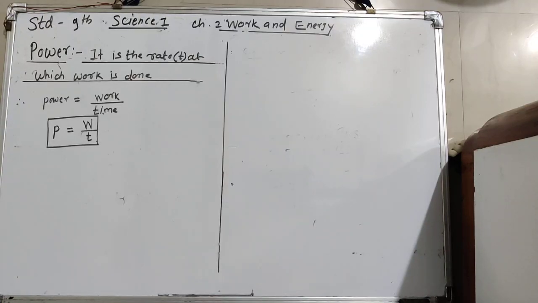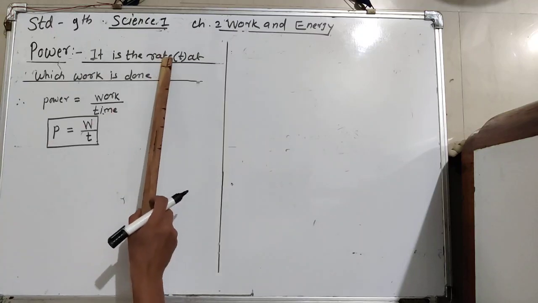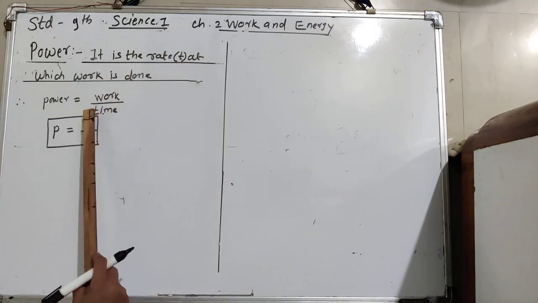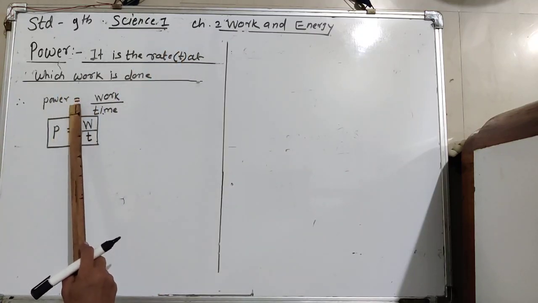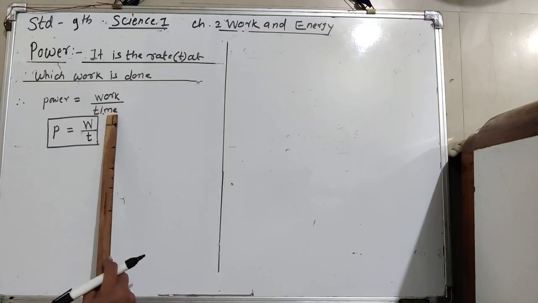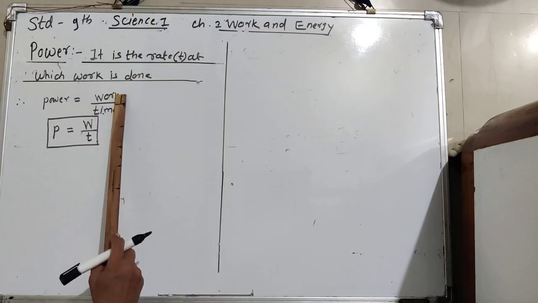I am Pandre teacher. Our subject is Science 1 of Standard 9, and the chapter is the second, Work and Energy. Today we have to study about power and see the definition of power. It is the rate at which work is done. Now here, what does rate mean? Time. So power is the rate. Here rate means time at which the work is done.